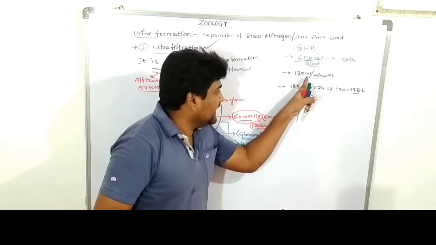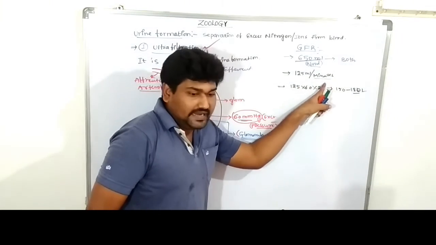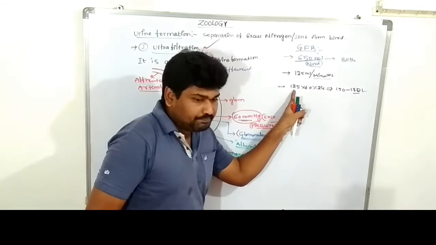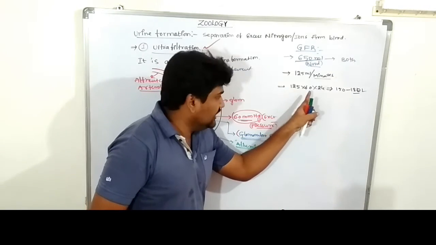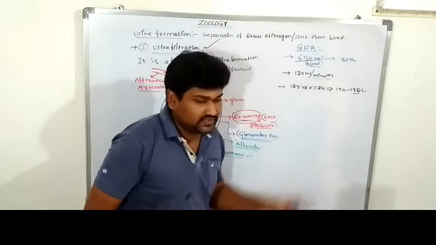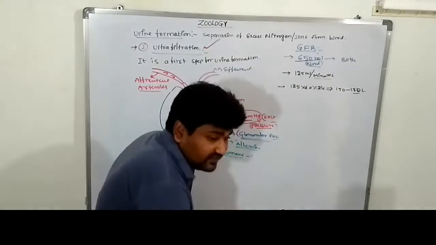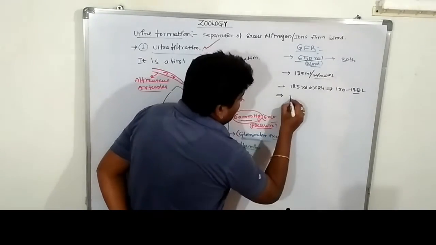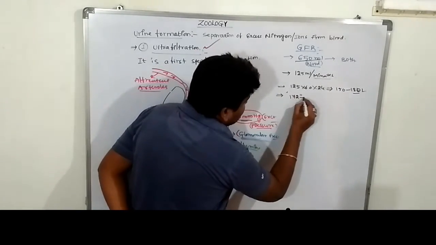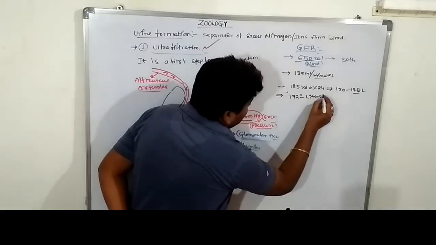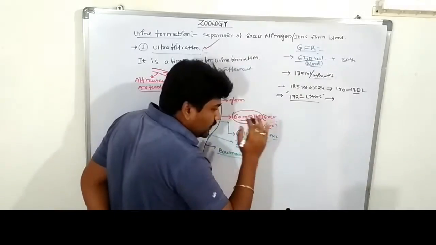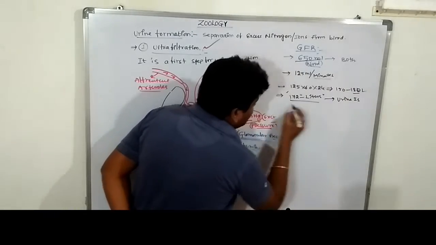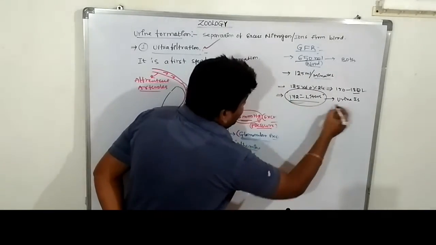Approximately 125 ml of the blood is filtered by the nephrons every minute. So 125 ml into 60 into 24. How much? 150 to 180 liters of the blood is separated, filtered. So approximately 172 liters of the urine is formed. Urine is how much? 172 liters of the urine is formed.